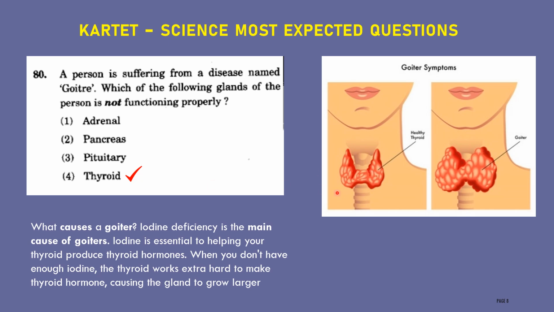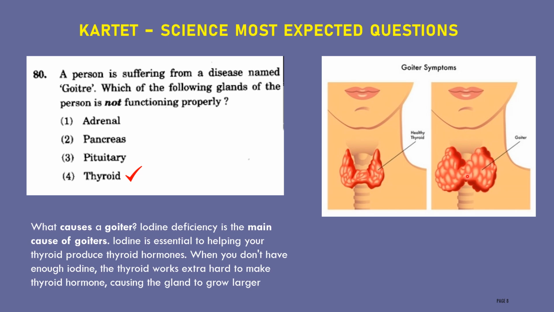Here, this is the thyroid gland. This thyroid gland secretes thyroid hormone. If your body contains a sufficient amount of iodine, then the thyroid gland can easily produce thyroid hormone. If your body has an insufficient amount of iodine, then it is very difficult for the thyroid gland to produce thyroid hormone. Then the gland will gradually increase in size. Compared to a healthy thyroid gland, it will grow bigger.